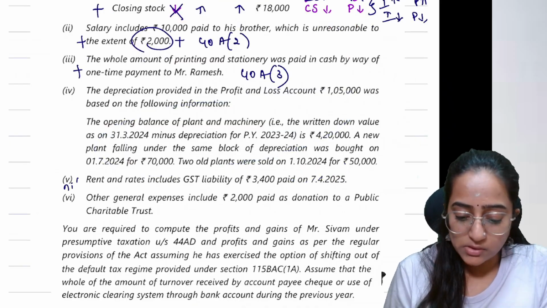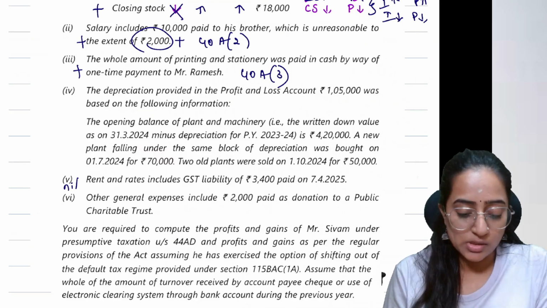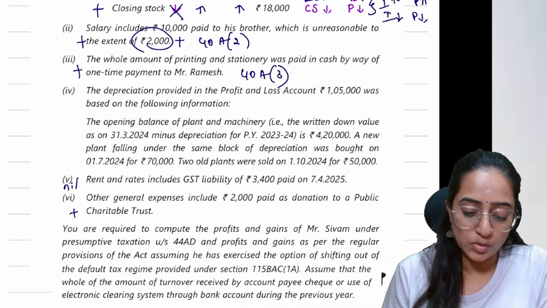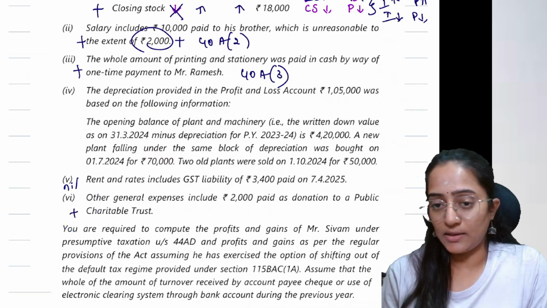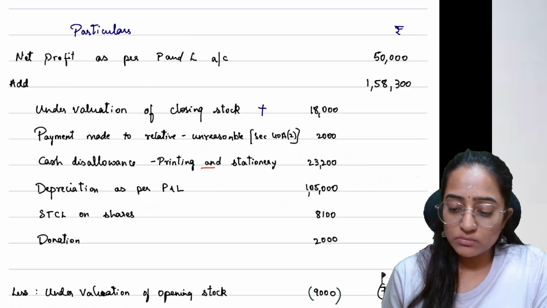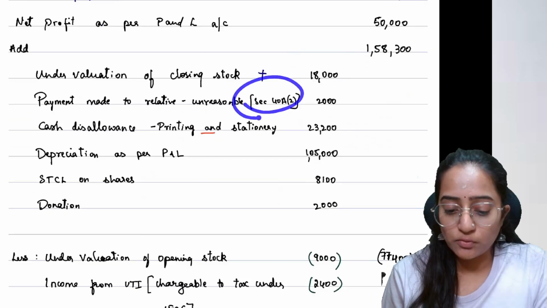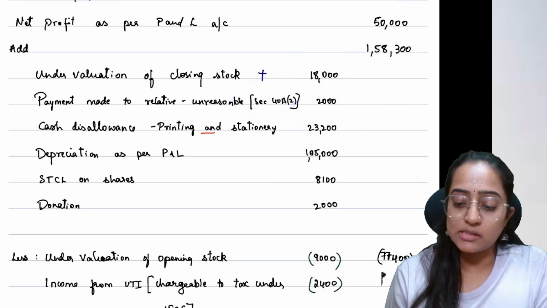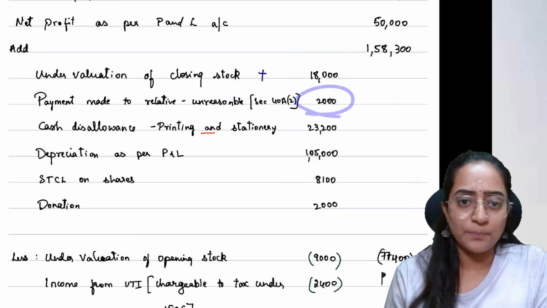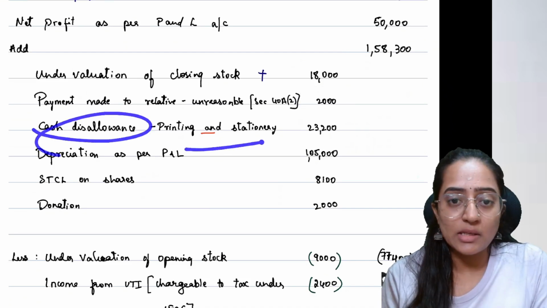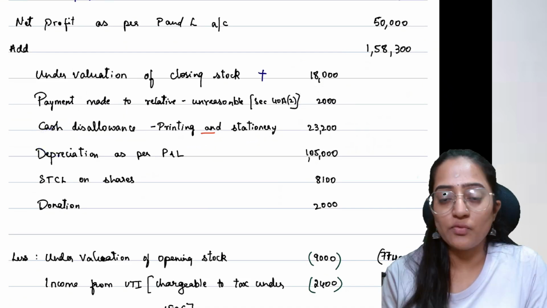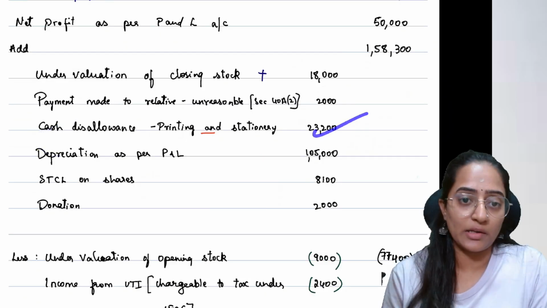There is no effect for this one. This 2,000 rupees you are going to add back, because you are going to give that as a reduction somewhere else. See here, undervaluation of stock 10,000. Payment made under section 48, or payment made to a relative unreasonable, to the extent of 2,000 added. Cash disallowance, printing and stationery under section 40A(3), 23,200.